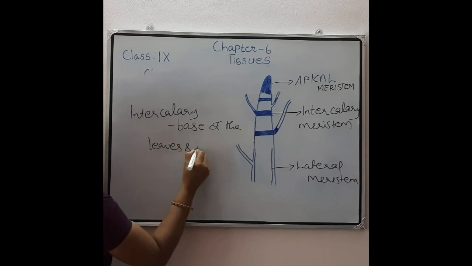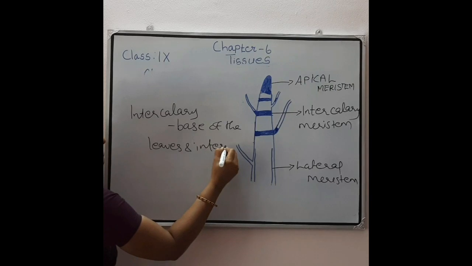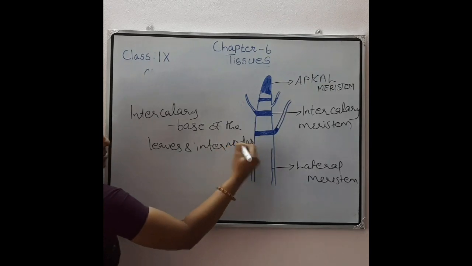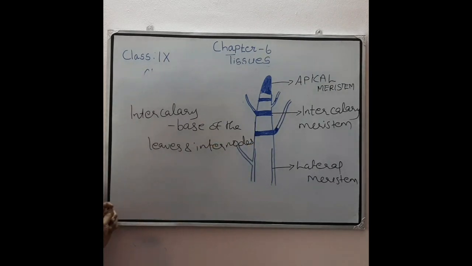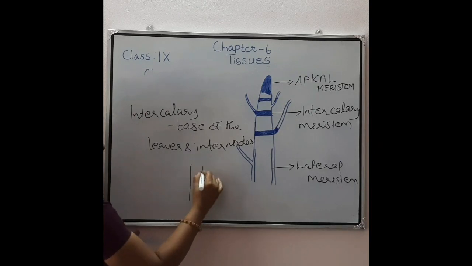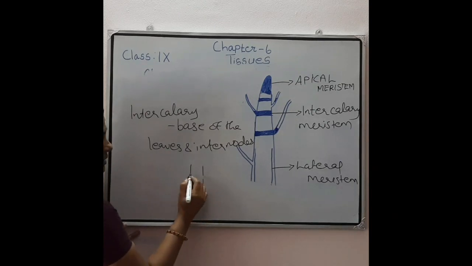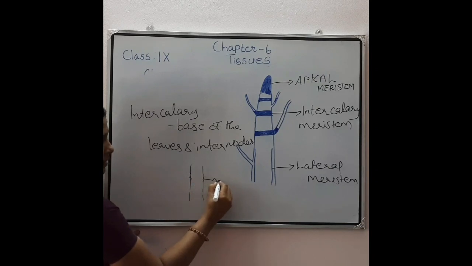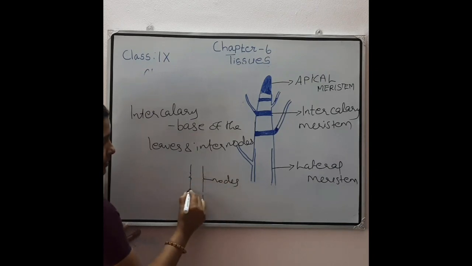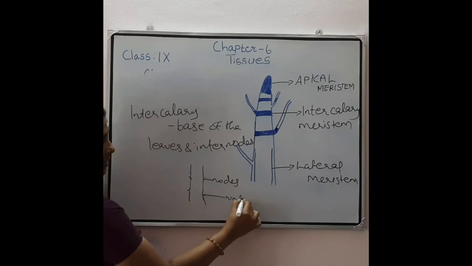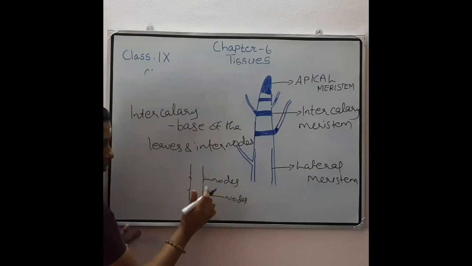Suppose this one is a stem, you can see that these regions are the nodes, isn't it? Then here also you can see the nodes. These are the nodes. In between these two nodes, these regions are the internodes.